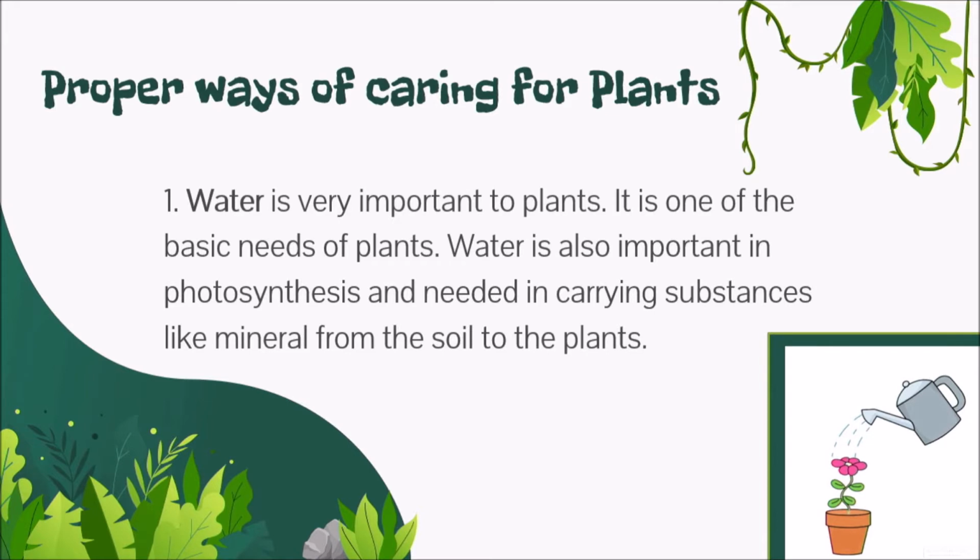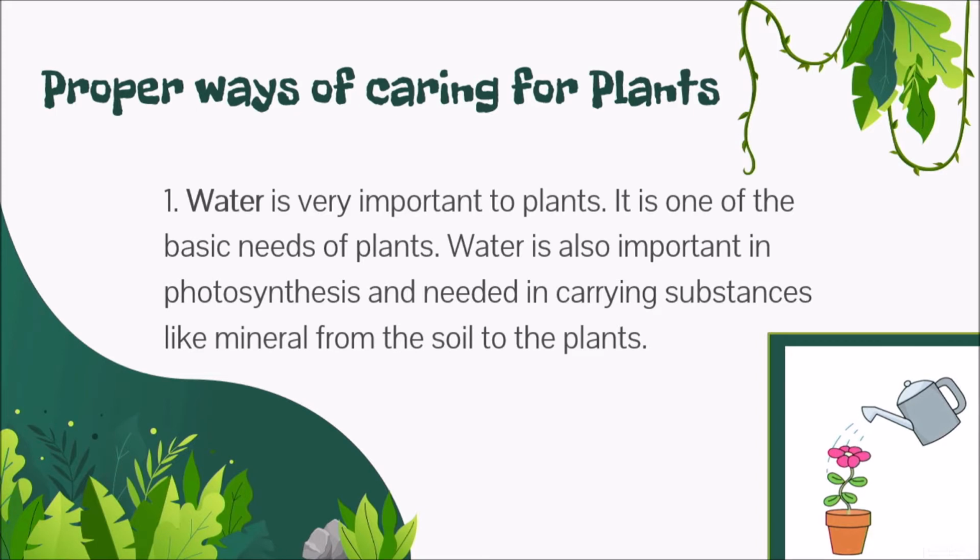First one, let us give them water because water is very important to plants, same as humans and animals. All living things need water. It is one of the basic needs of plants because water is one of the reasons that plants have the process of photosynthesis.